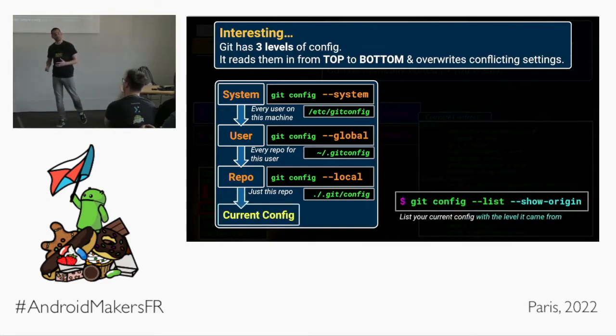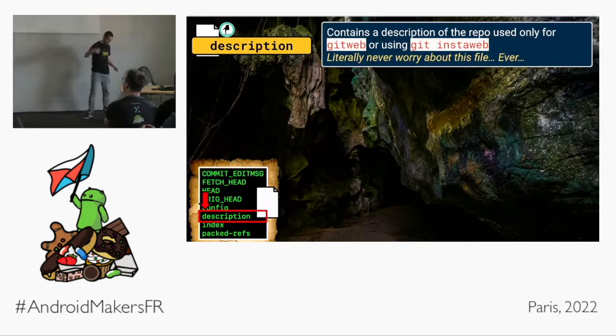You can list your current configuration with --list, but very interestingly, if you add --show-origin, for each line of outputted configuration that comes out of Git, it tells you which level it came from in the Git configuration. That's pretty cool. Let's keep moving. We're running out of time.